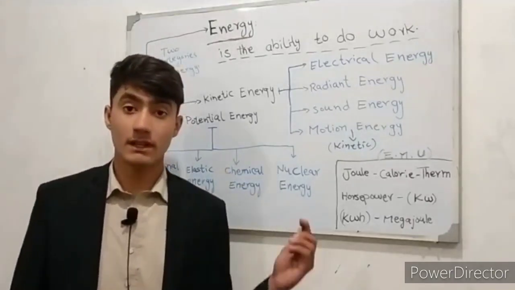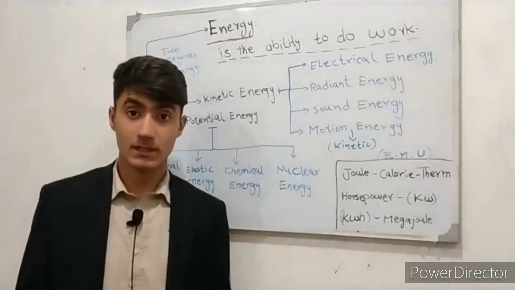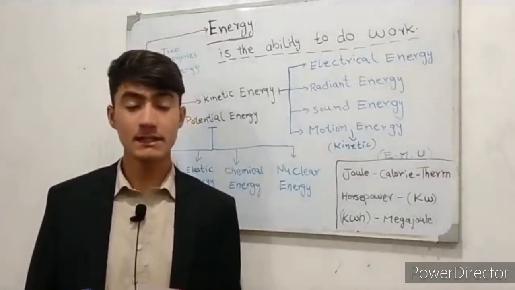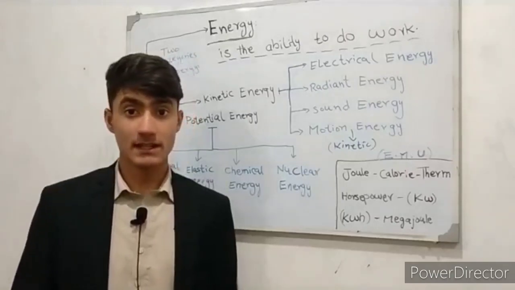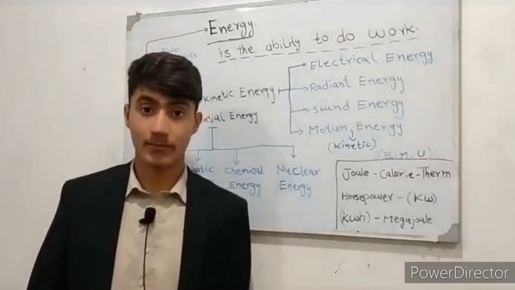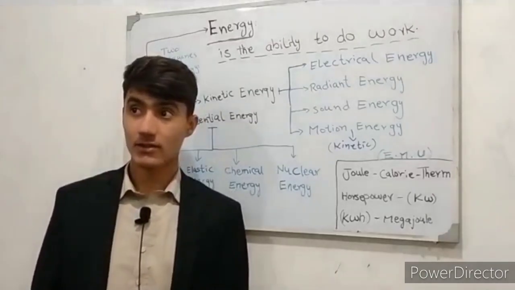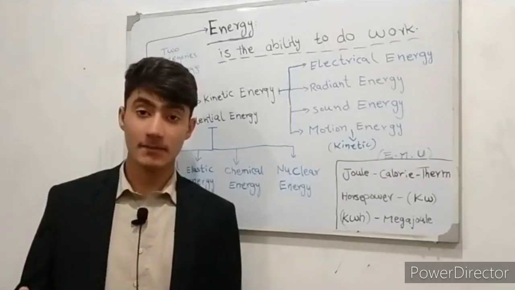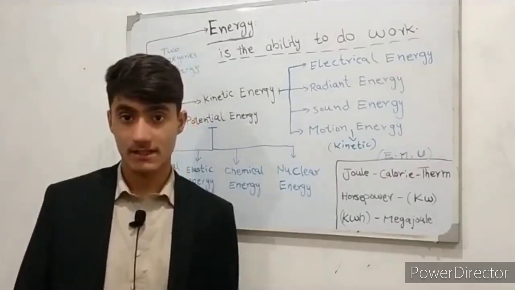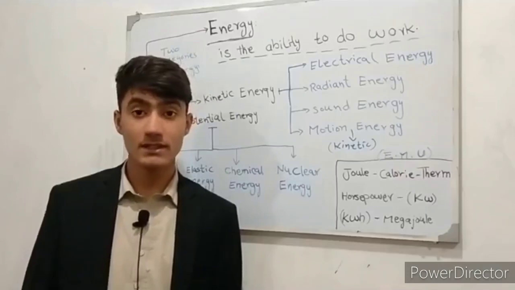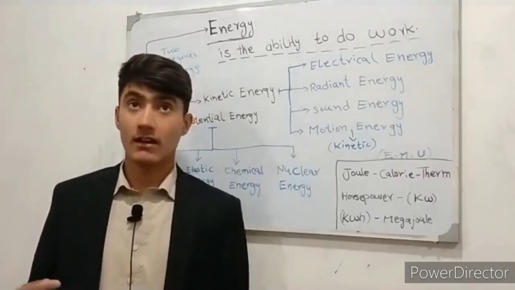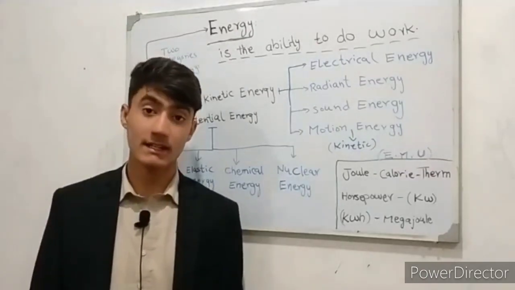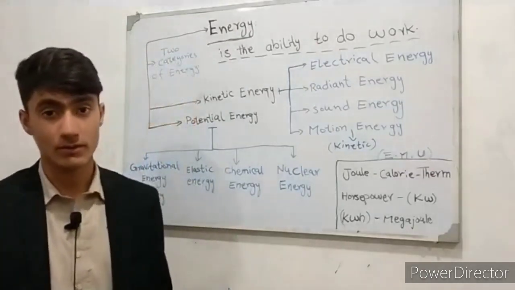So we learned about the types of these two categories of energy. There is another thing: energy can be changed between potential and kinetic. An example is water at the top of a hill has potential energy, but as the water begins to fall, the potential energy will change to kinetic energy. It is this process that we utilize when we create energy from hydropower. We harness the kinetic energy of the water for our own use.